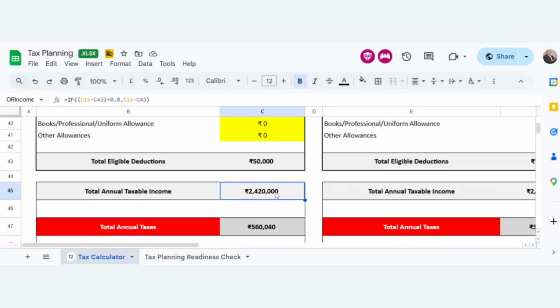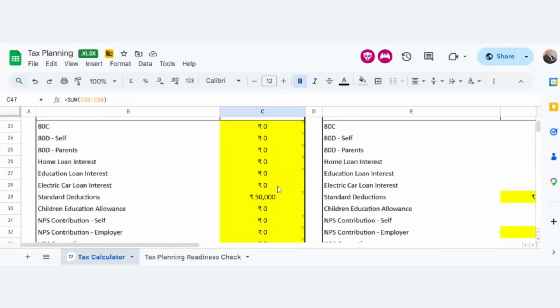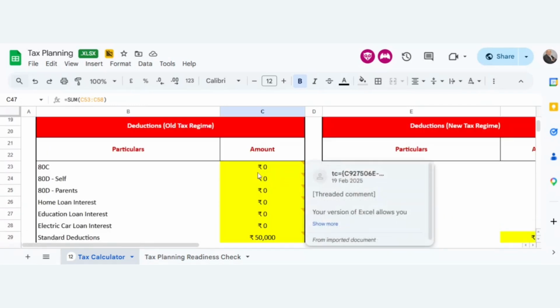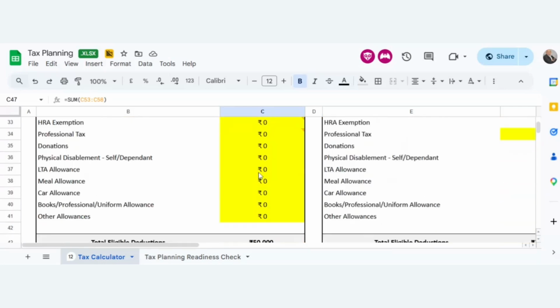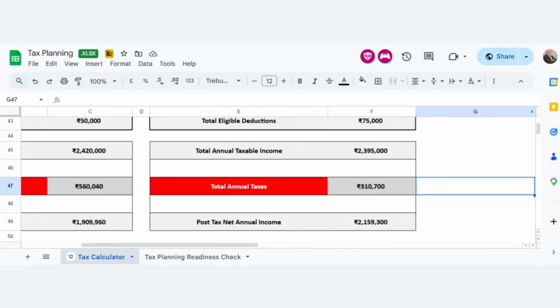and in the end you will find how much tax you have to pay. Okay, so if anybody has a salary of 30 lakh in a year and doesn't make any kind of 80C declaration, where one can claim 1.5 lakh under 80C, and home loan, etc., then this clearly reflects that the new tax regime is better.